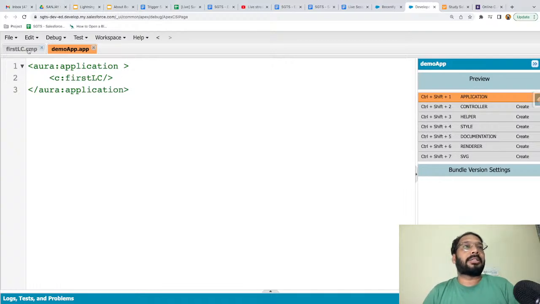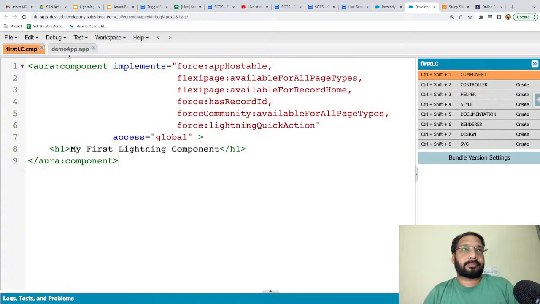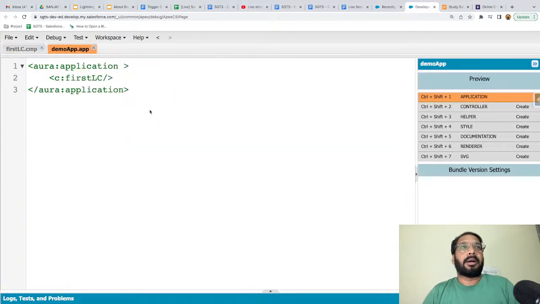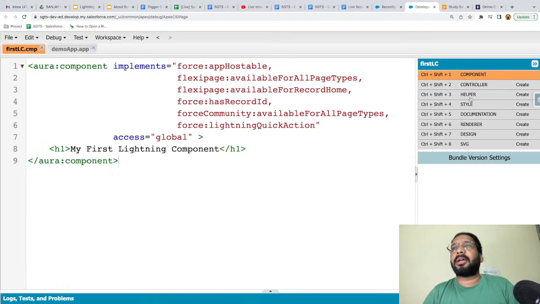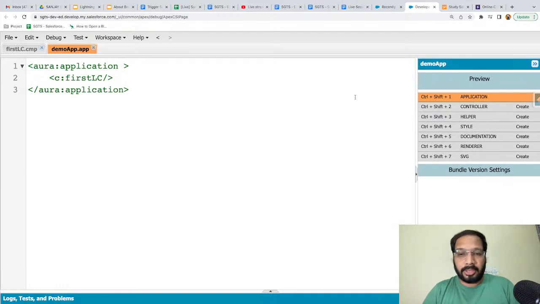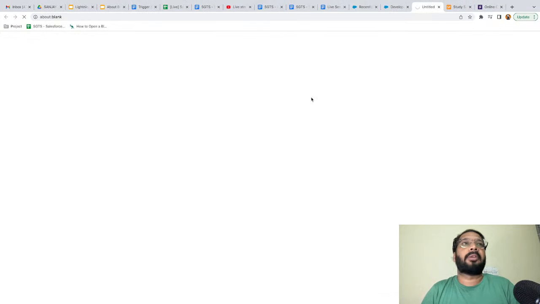Right, so I just saved this component, and I am saving the application as well. Now at the right hand side you can see I have a preview button. If I go to the component, I don't have any preview button, but if I go to the Lightning application, I have a preview button. If I click on this preview button, the component will render on the UI, and here you can see it is showing the result as my first Lightning component.